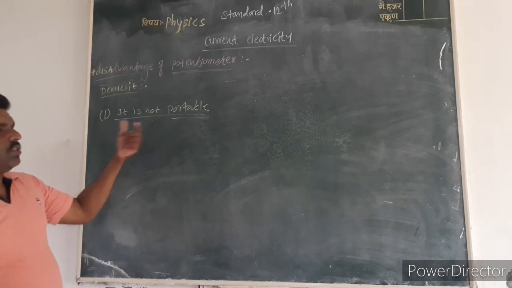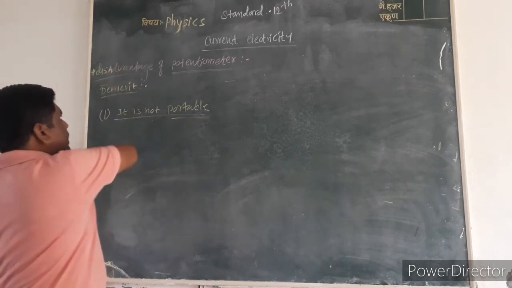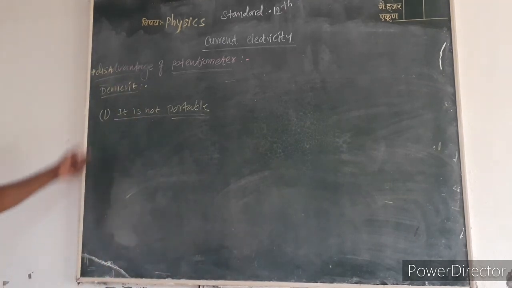That means it is not easy to carry from one place to another. This is the first disadvantage or demerit of the potentiometer.